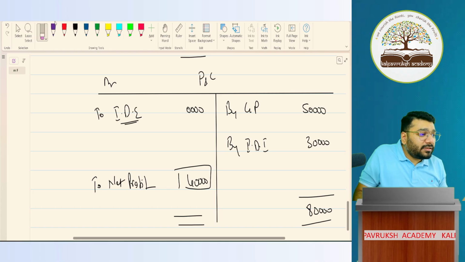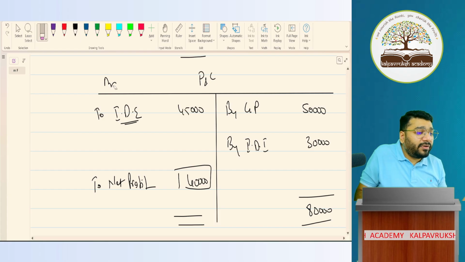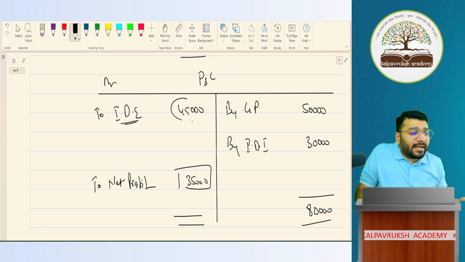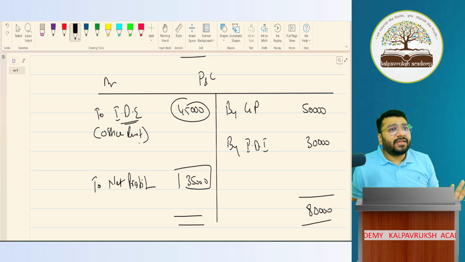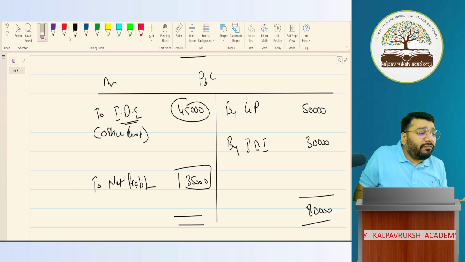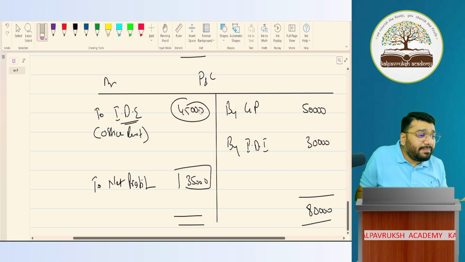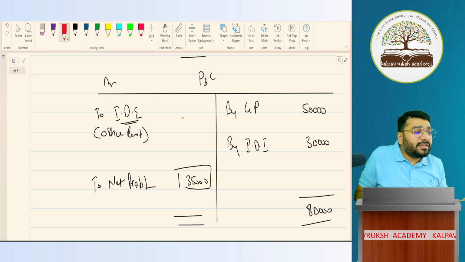Can I make this 45,000? If I make this 45,000, what is my net profit? 35,000. My simple question to all of you: imagine this 45,000 is nothing but office rent. Imagine this office rent is not 45,000. Imagine this office rent is 85,000 now. Imagine, for the sake of it, there's an office rent of 85,000 I have to pay.